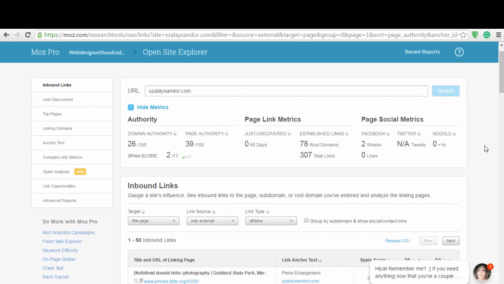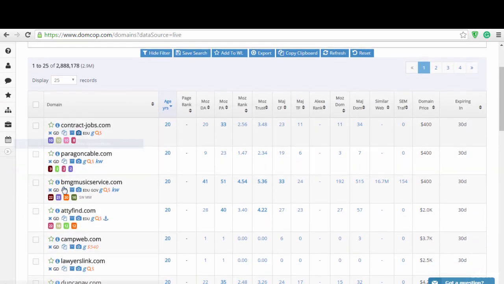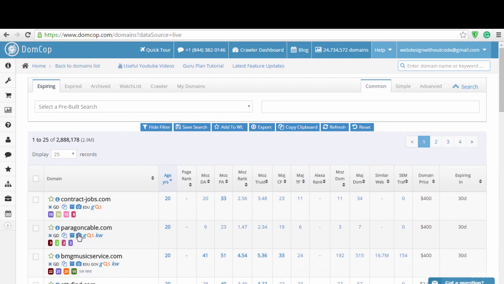Well, it's pretty easy and I'm going to show you right here. So all you have to do is go to a site called www.domcorp.com and then sign up. Once you already sign up, just go to login and then log into your account.